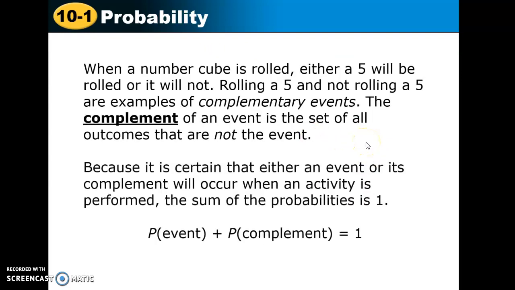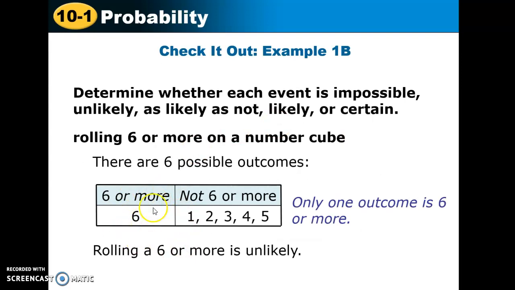Okay, now, there's something called a complement of an event. And a complement of an event is the set of all outcomes that are not the event. So really quick, let me go backwards. This was the event, rolling a 6 or more. What was not the event, that is the complement. So we're going to be kind of focusing on the complement in a minute here.